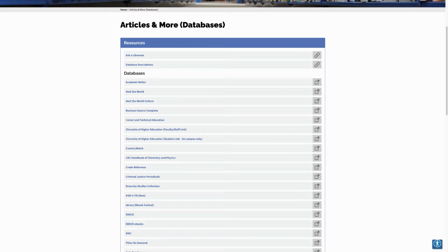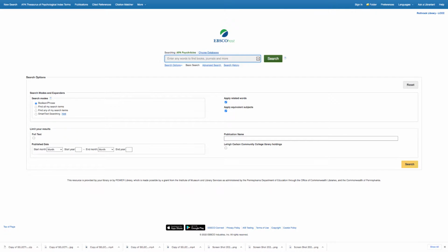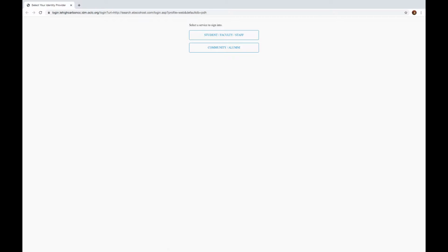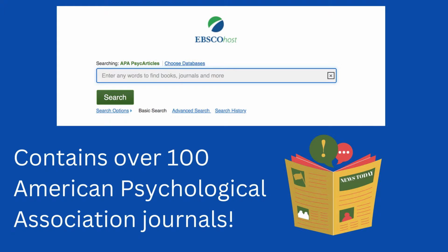As you can see, the library has multiple databases to help you with your research needs. Today, we're going to take a look at PsycARTICLES. So let's scroll down to that listing and click on that hyperlink. If you're using the databases on campus, they should connect automatically. If you're using the databases off campus, you will be prompted to enter in your portal credentials. APA PsycARTICLES contains full-text articles from over 100 American Psychological Association journals.